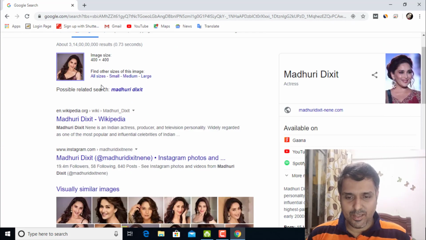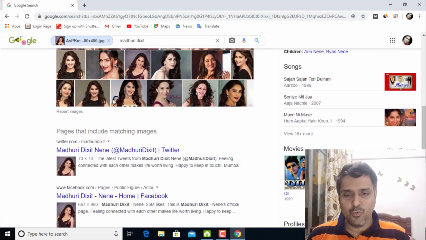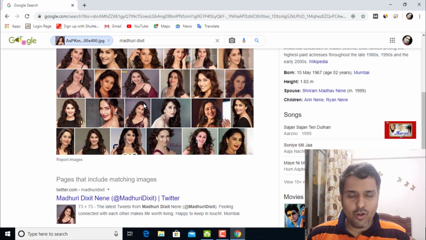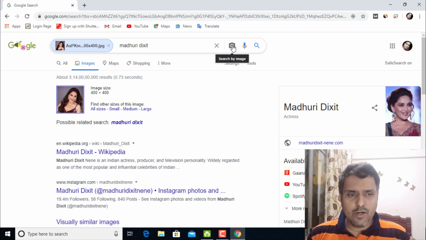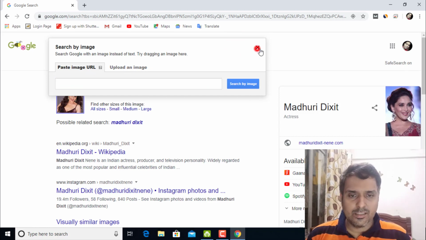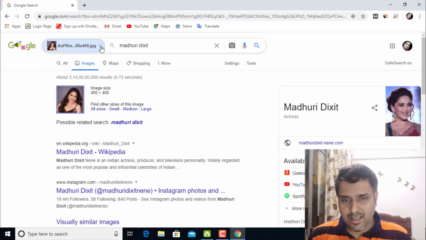Yeah, here it comes. You can see all the related information, who is she, what is she, and everything you can see. Okay, all the related information on this. There are two parts in this. You can directly paste the URL also of some website, or you can upload an image. So that was another tip from the Google.